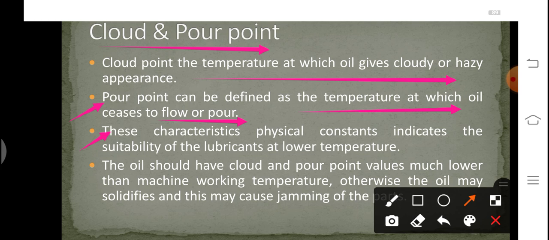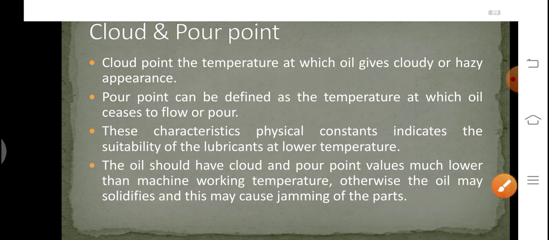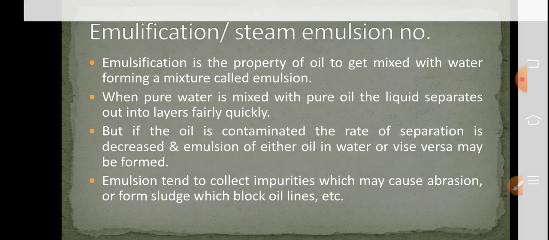So these characteristic physical constants indicate the suitability of the lubricants at lower temperature. Flash and fire point tell us about the suitability of the lubricants at higher temperature, whereas cloud and pour point tell us about the suitability of the lubricants at lower temperature. So the oil should have a cloud and pour point value much lower than the machine working temperature. Otherwise, the oil may solidify and this may cause jamming of the parts.